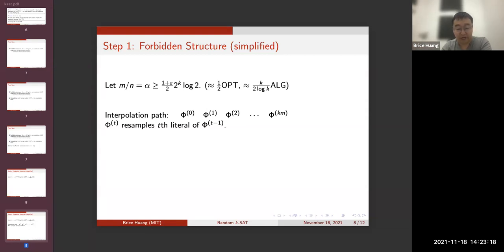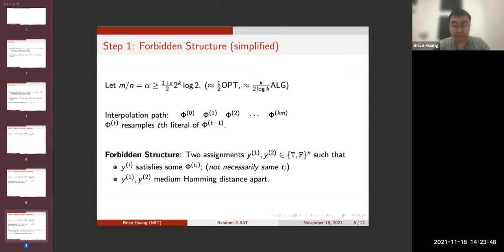And we'll generate this by generating the first k-sat instance, phi0, from the k-sat distribution, and every subsequent one by resampling the tth literal of its predecessor. So in other words, we resample the literals one by one until after km steps, we've resampled all of them once. That means that the first and last phis are truly independent, and the ones in the middle are some mixture of these two. And the key fact that we'll use is that the following forbidden structure doesn't occur.